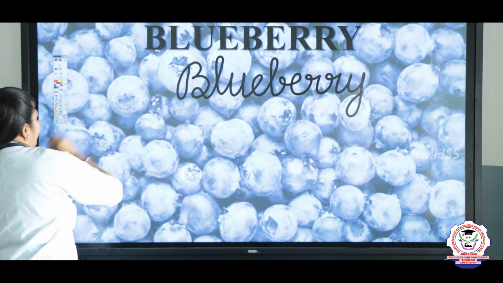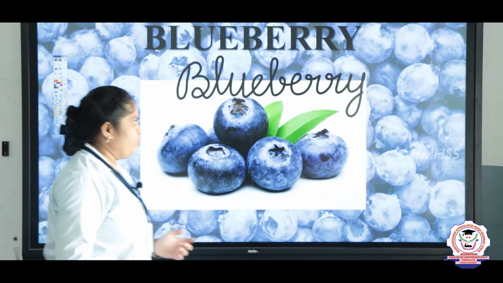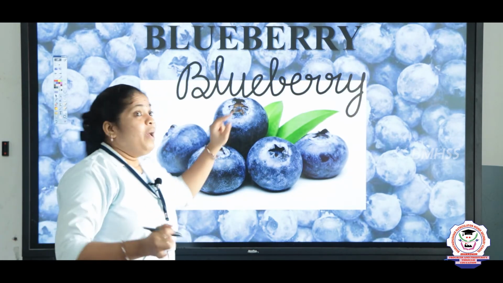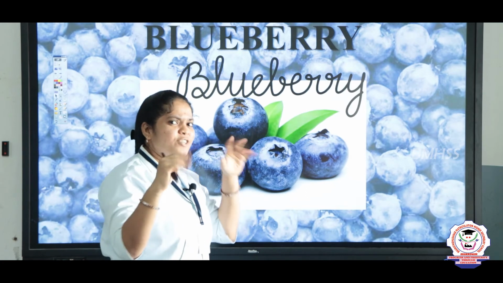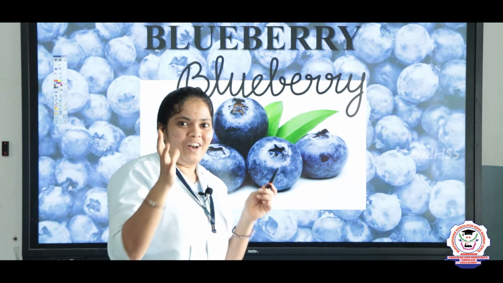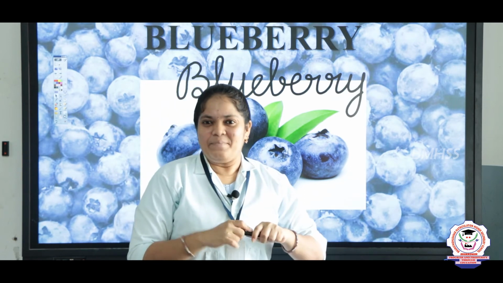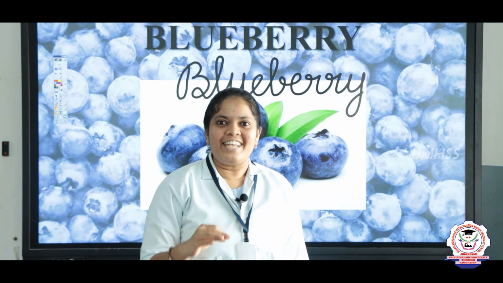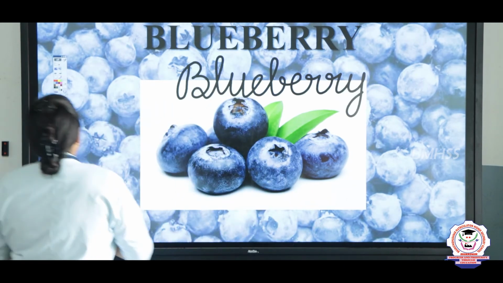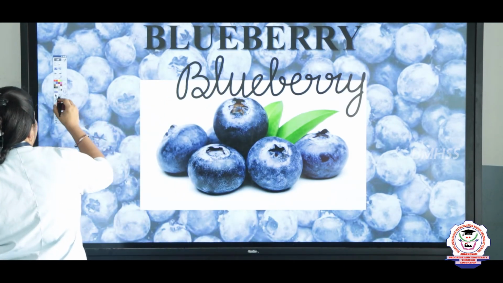I think you people will see the image of this blueberry, yes, right? This is a blueberry. Most of us like one thing in that flavor. What is that you all like? Yes, right, ice cream. You all eat the blueberry flavor. It is very fantastic, yes, right? Yes, this blueberry only they are using there.